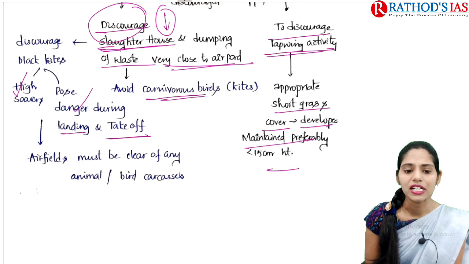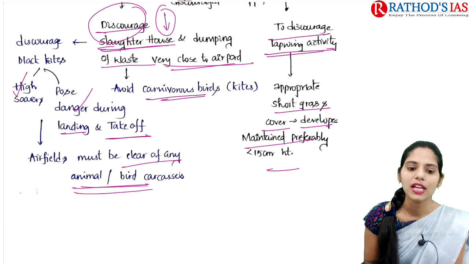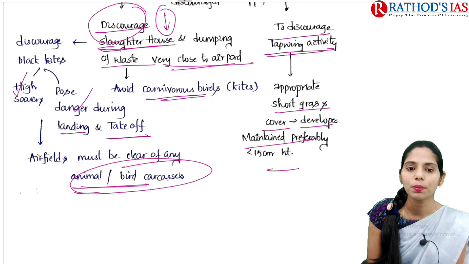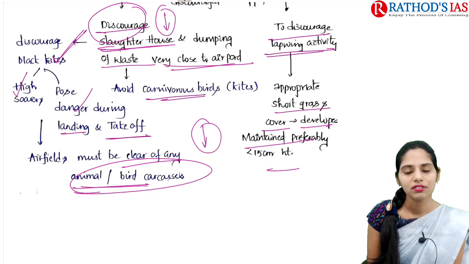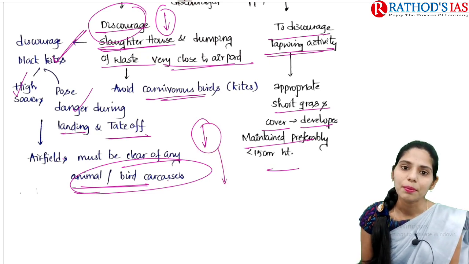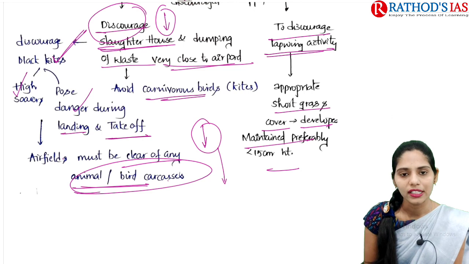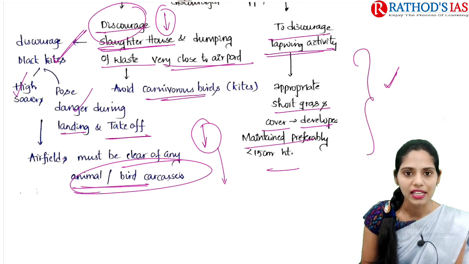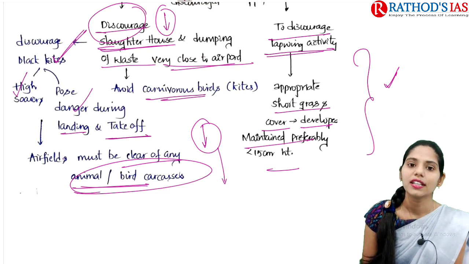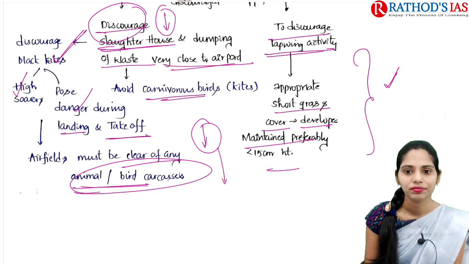So these airfields must be cleared of any animal or bird carcasses, because animal and bird carcasses are one of the important food sources for these black kites. So whenever we decrease this, we can also decrease the number of birds around these airports and airfields. These are some important measures mainly highlighted in this article. I hope it is clear. Now let us see the next article.